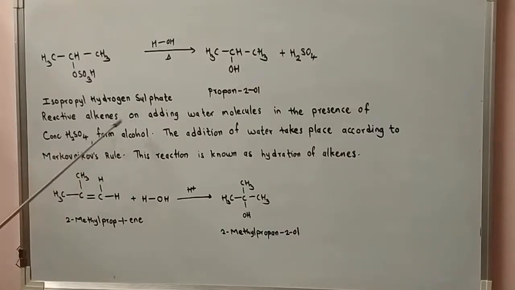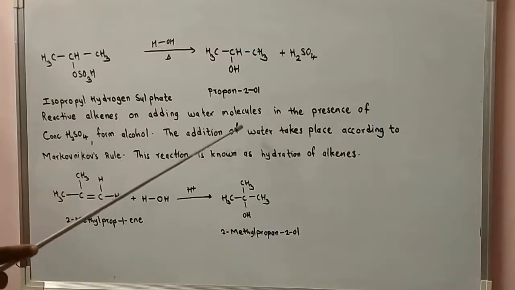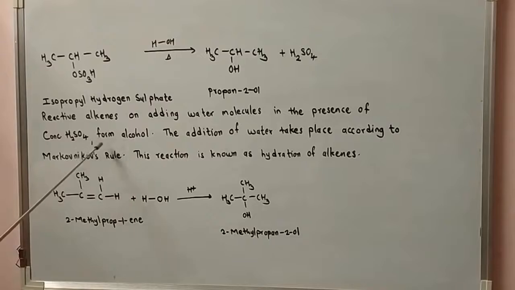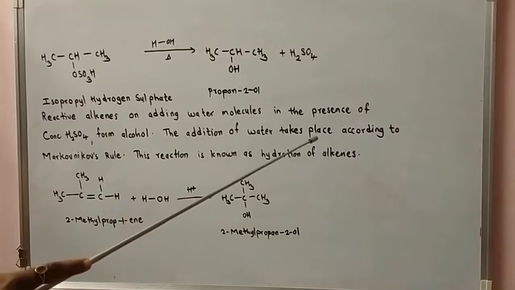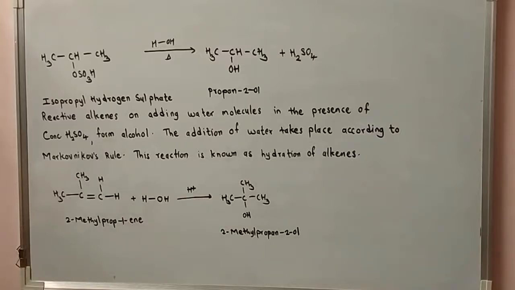Reactive alkenes on adding water molecules in the presence of concentrated sulfuric acid form alcohol. The addition of water takes place according to Markovnikov's rule. This reaction is known as hydration of alkenes. See this example. The reactive alkene isobutylene, common name, and IUPAC name 2-methyl-prop-1-ene.